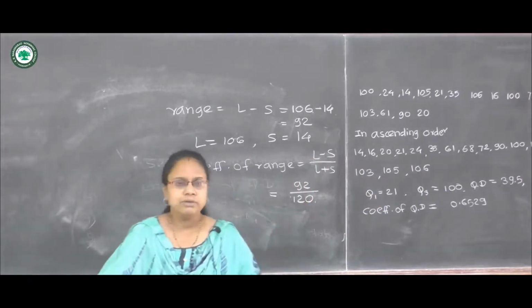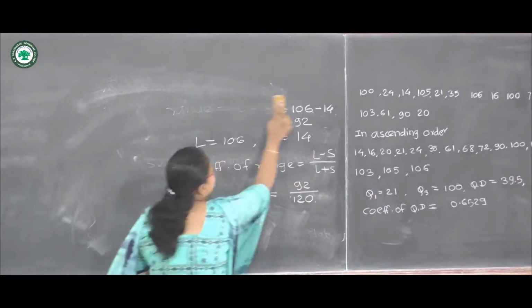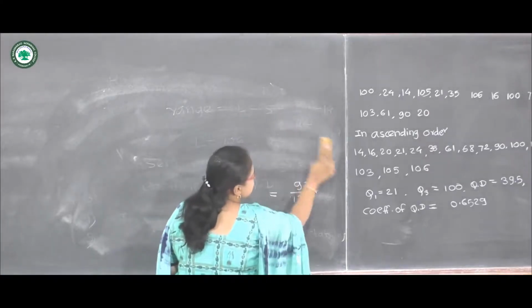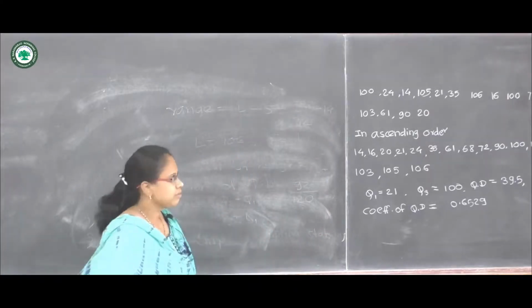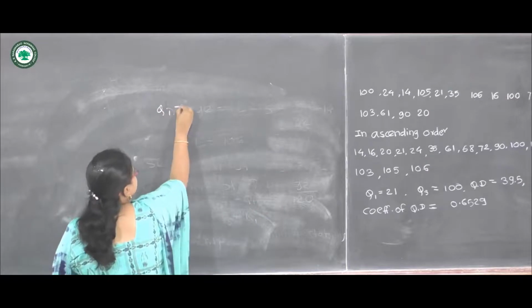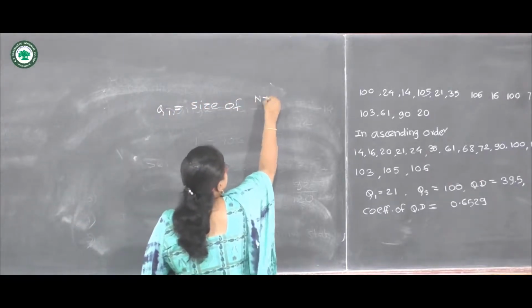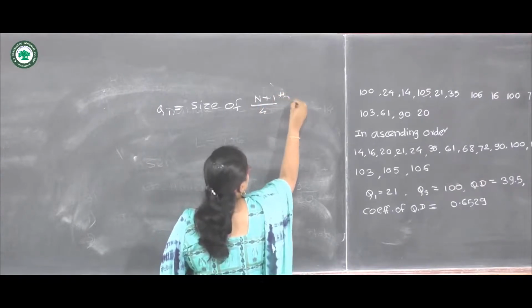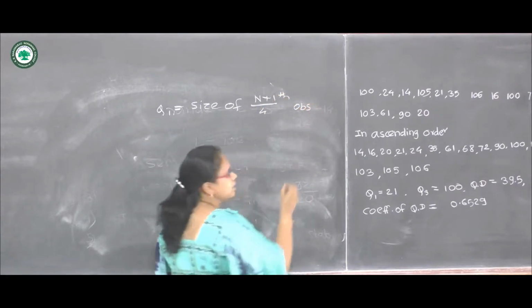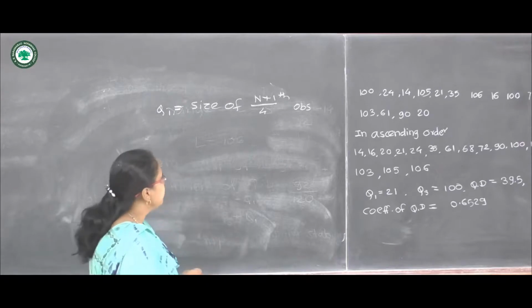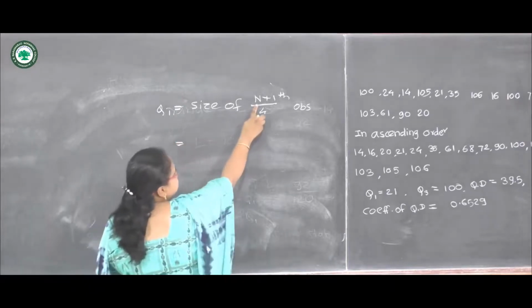So we have the formula to calculate quartile. This is the ungrouped data, and Q1 can be calculated as size of (n plus 1) upon 4th observation in the ascending order of data. So here n equals 15.